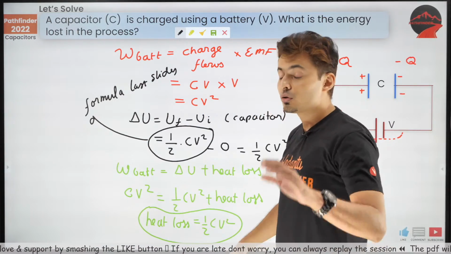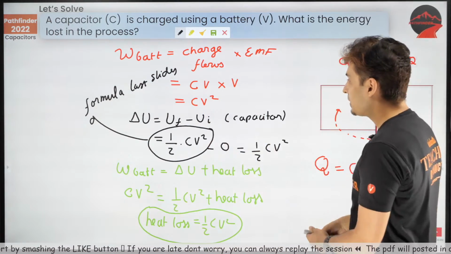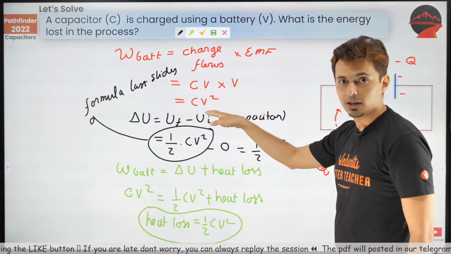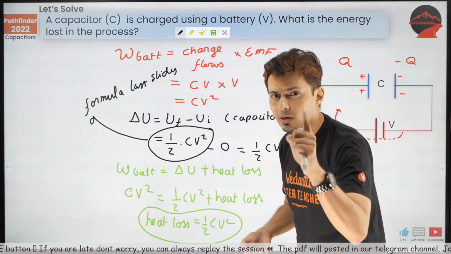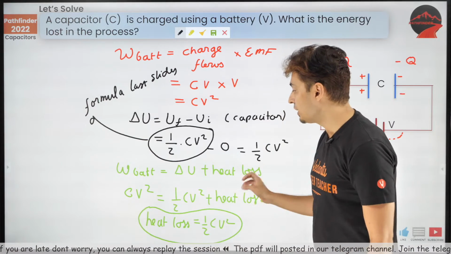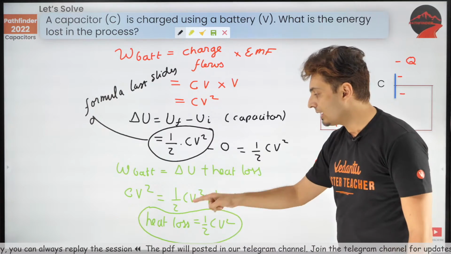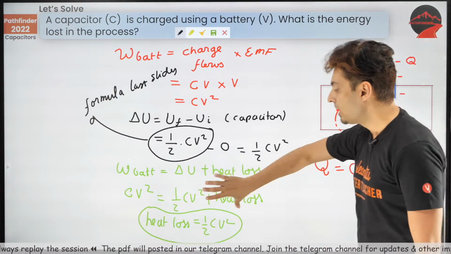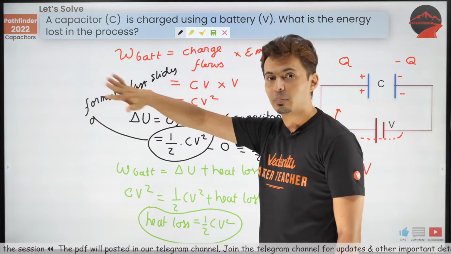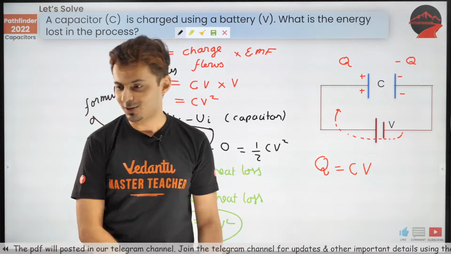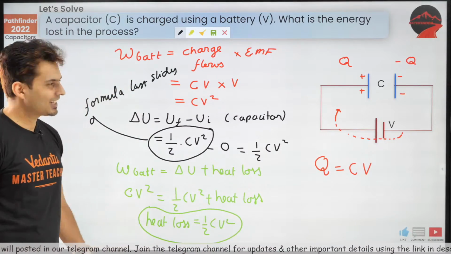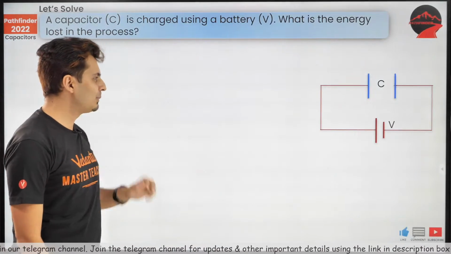Clear. Understood. So guys, this is very interesting. The battery is doing CV square work, but only half of it is getting stored. And there is one evil guy, and that's resistance. It's taking away 50% of the energy, 50% tax, and half the energy is just going away. Okay, crazy. Let's do one more problem like this.